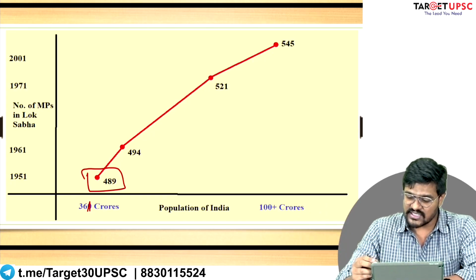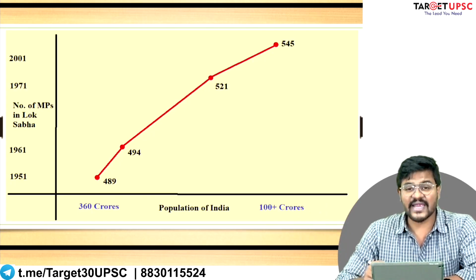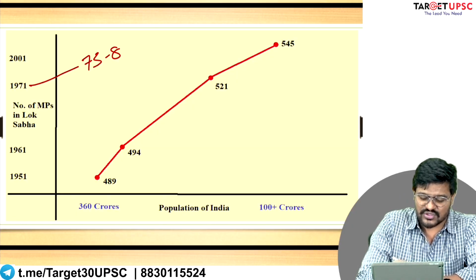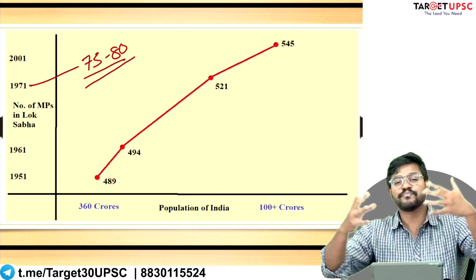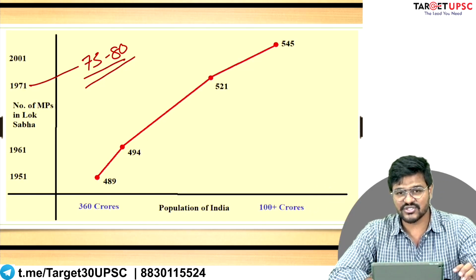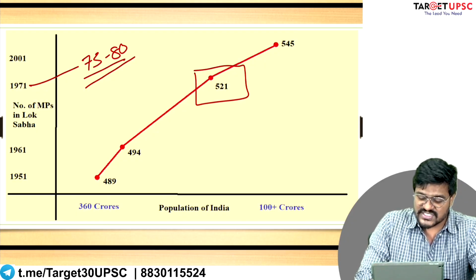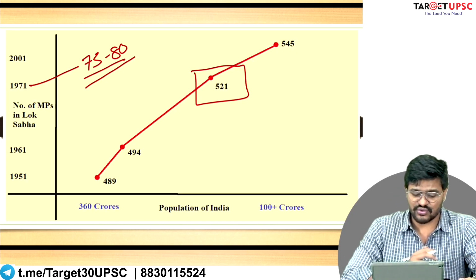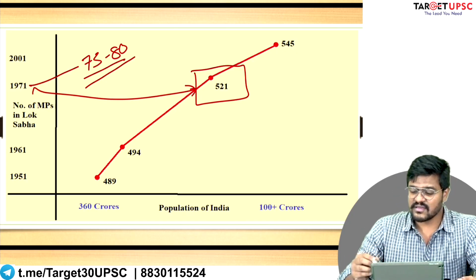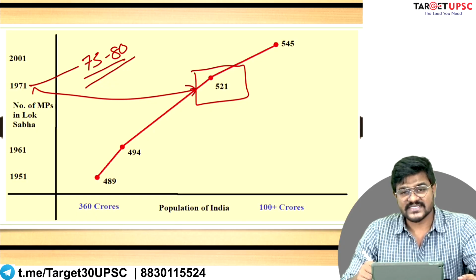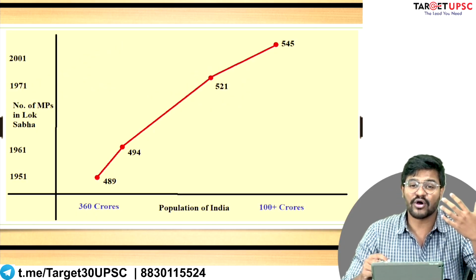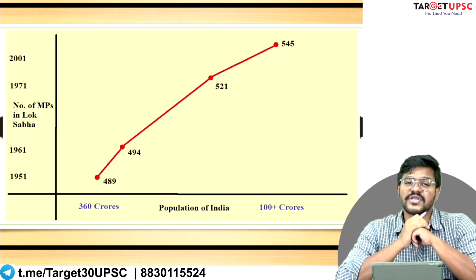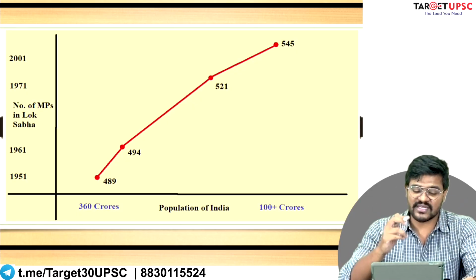In the year 1971, our population had reached somewhere between 75 to 80 crores. Since the size of the population was increasing, the total number of seats in parliament also kept on increasing. In 1971, the Delimitation Commission of India suggested that the total number of Lok Sabha constituencies should be 521.